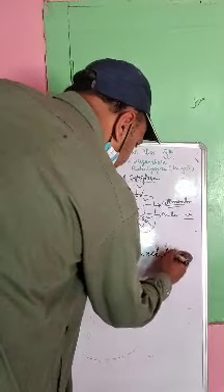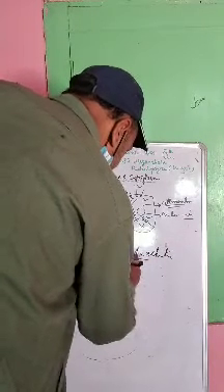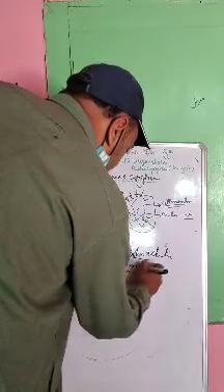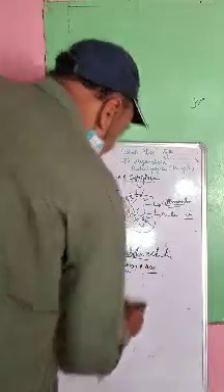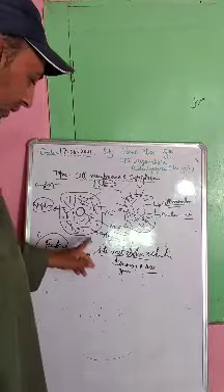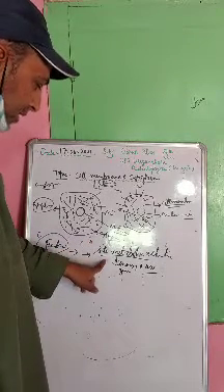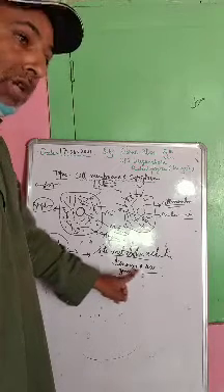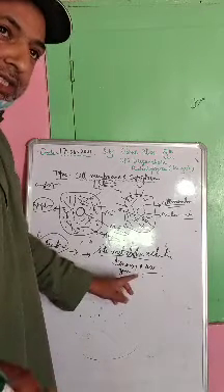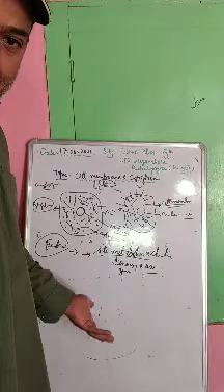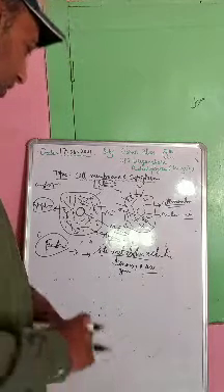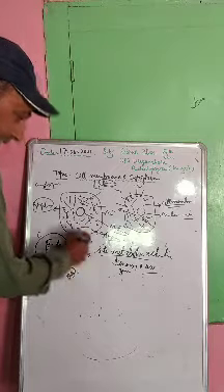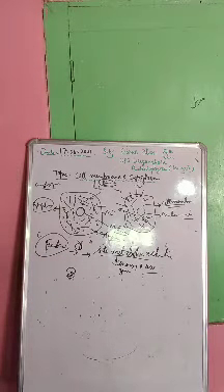Now what are metabolic activities? Metabolic activities mean where energy is generated and energy is used. When I say that cytoplasm is the site of metabolic activities, I mean to say that this is the site for the generation of energy plus the usage of energy, or we can say this is the site of anabolic and catabolic processes that you will come to know in later classes. It is the site of metabolic activities.